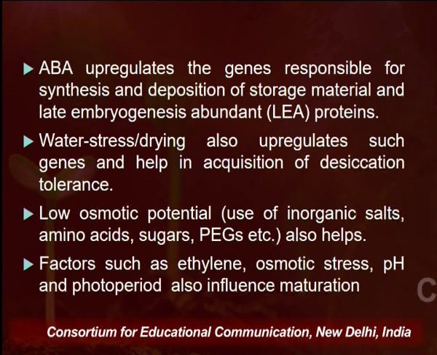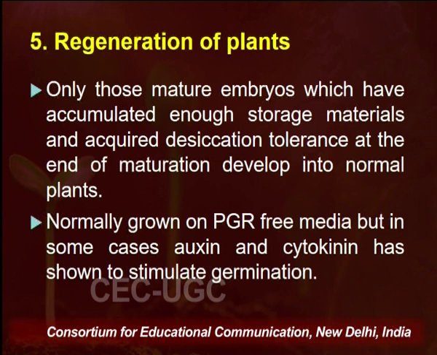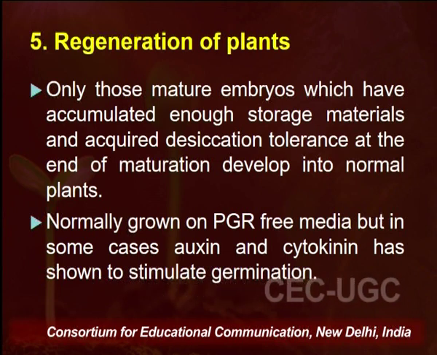Various factors or growth regulators such as ethylene or osmotic stress or pH or exposure to various photoperiods also influence the maturation of the somatic embryos. One has to optimize all such conditions in order to get fully grown, fully viable somatic embryos. And the last step is the regeneration of the plants from those somatic embryos. So, the mature embryos which have accumulated enough storage material and acquired desiccation tolerance at the end of maturation will develop into a normal plant.